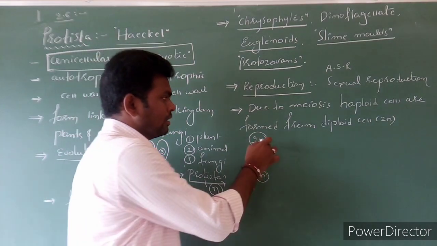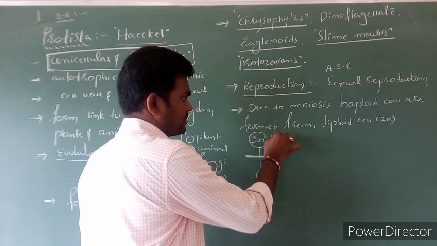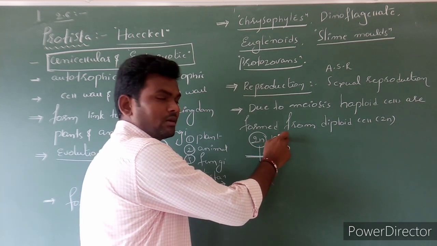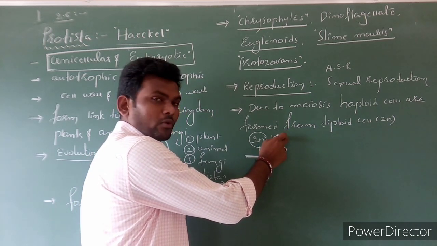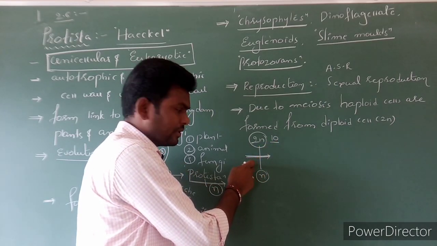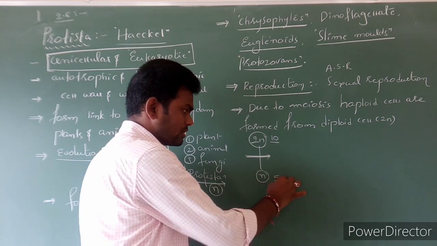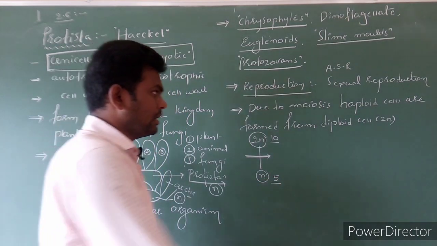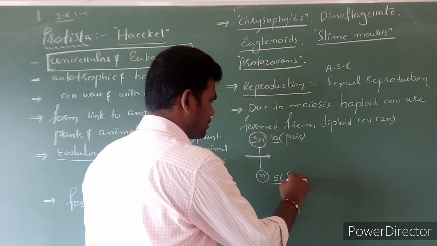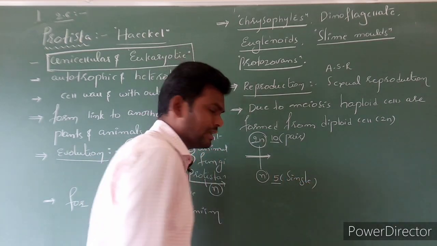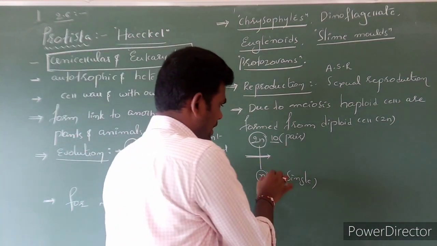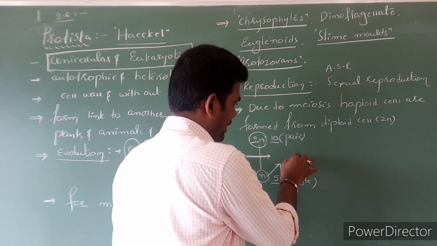For example, in diploid cells, 10 chromosomes are there. So 10 chromosomes are how many pairs? 5 pairs. After the meiotic division, how many chromosomes are formed? 5 chromosomes are formed. Clear? Got the point? Here the chromosomes are in a pairing condition. Here the chromosomes are single in condition.